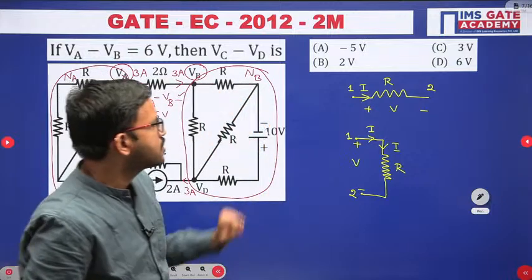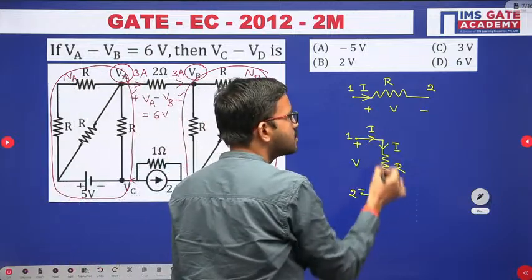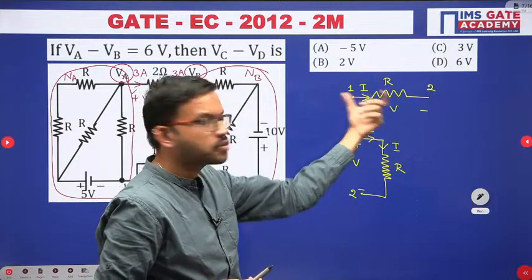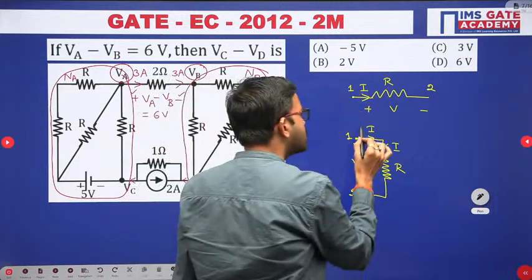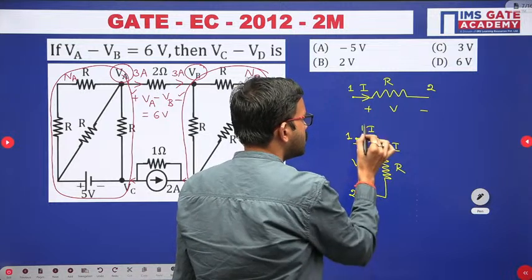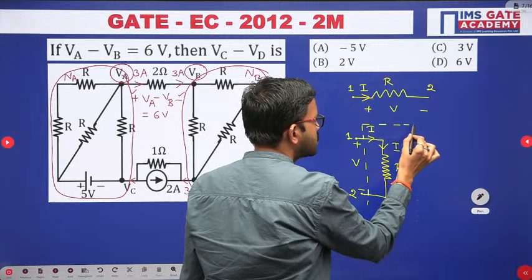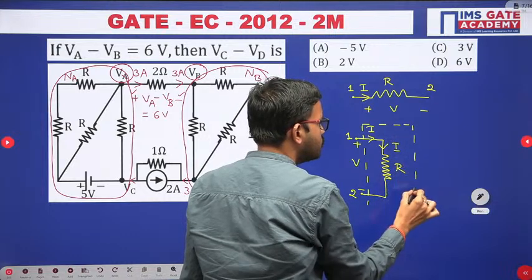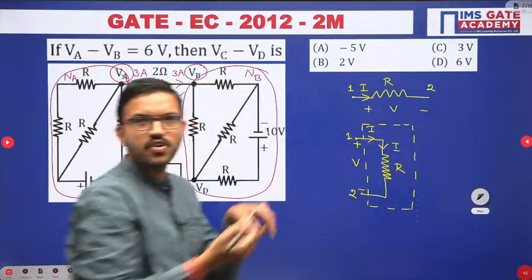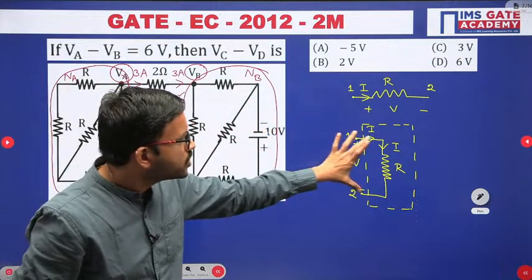Now whatever resistor you have, the resistor has two terminals, right? If you represent it as a dashed line, it has two terminals.